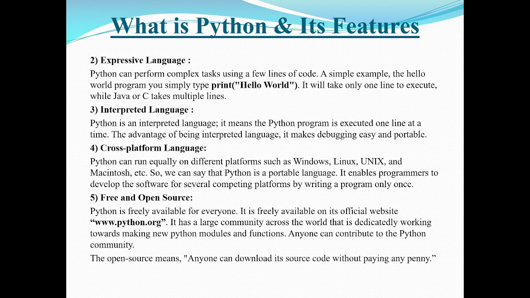The third feature is interpreted language. As we said, Python programs are not compiled. They are executed one line at a time. Why is an interpreted language advantageous? Because the Python programming language is interpreted, that is executed line by line, it is very easy to debug, and of course it is portable also.